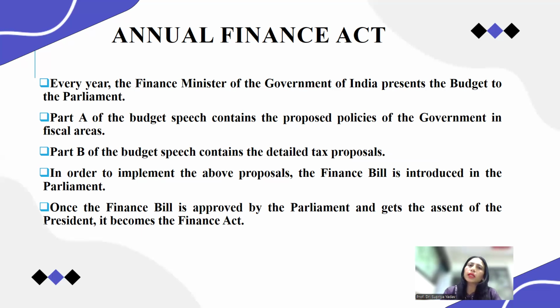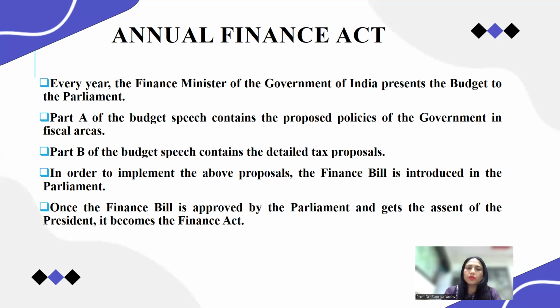So income tax rates and any modified provisions, and the GST rates, are announced in Part B of the budget speech. In order to implement the above proposals, the Finance Bill is introduced in parliament by the finance minister itself.